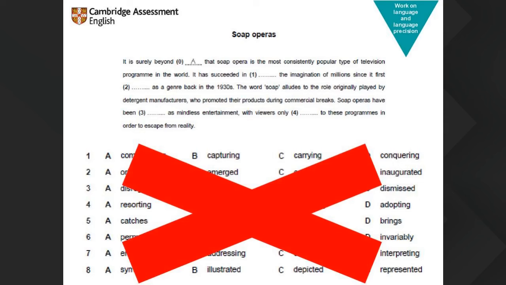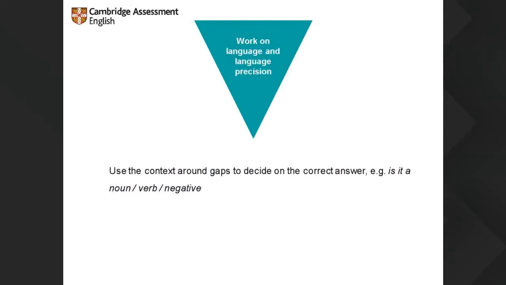Part 2 is an open cloze. Again, it's a gap fill with no options and with a very tight lexico-grammatical focus. So we're not going to offer you any advice on that. Again, I think if students are ready for use of English at this level, my other advice to them was do not overthink anything. It should be instinctive, really. It should be your gut feeling. If you're ready for the level, it should be the correct answer. But using context around the gaps to decide on nouns, verbs, negatives, plurals, etc.